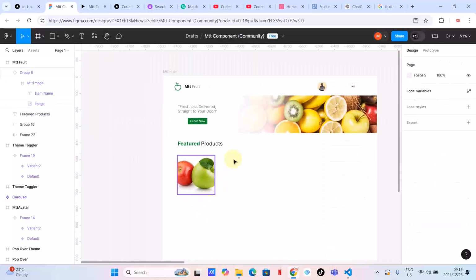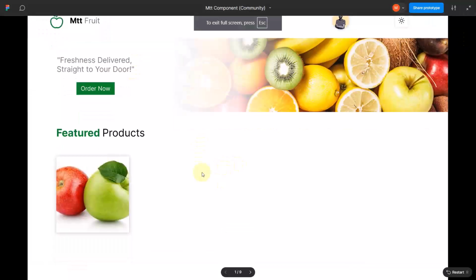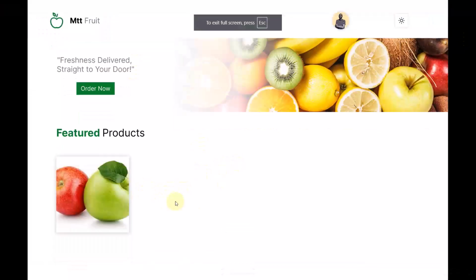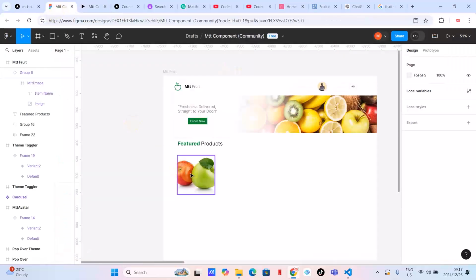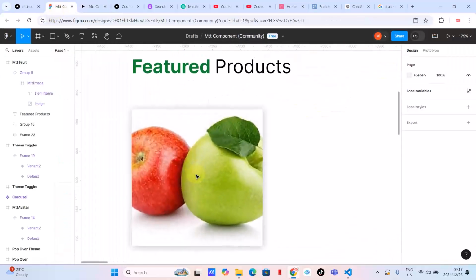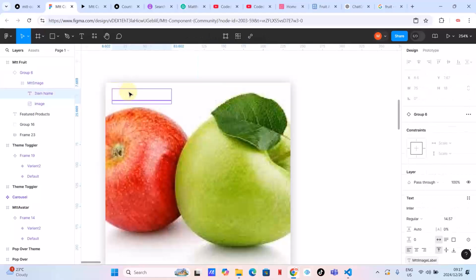Okay, now let's go back to here and let's prototype and see what will happen. I'm happy with this. But as you can see, we've got item name here, which we don't want. We want the name. So let's just type here. Let's go back here and let me show you. Here on the top left there is a component that is invisible. So let's just double click. As you can see, guys, here it is.